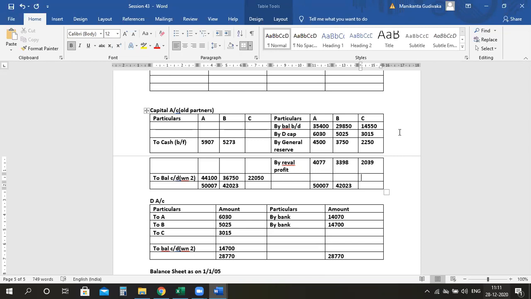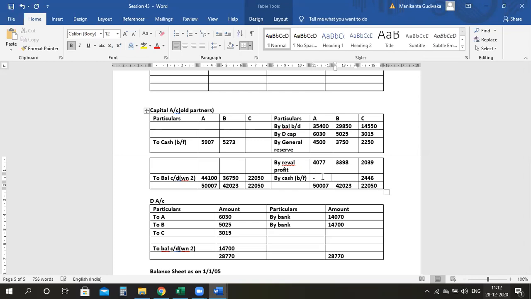Yes, ma'am. It's 19,604. Meaning, this side is only more, no? Correct. So here it is 19,000. So here it will be by cash. Meaning, there is less cash in the firm, so C has to bring in that much amount. Are we clear? How much is the difference? 2446. This is the amount which C has to bring in. Everyone, are you clear with the explanation?